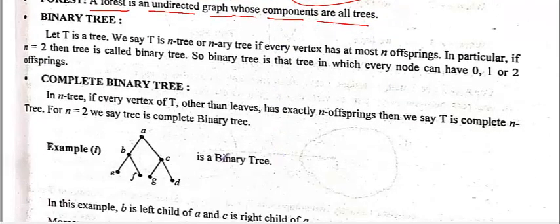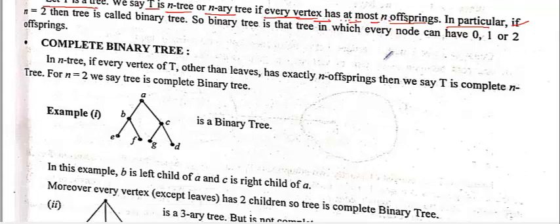It is the binary tree. So let T be a tree, and say T is an n-ary tree, if every vertex has at most n offspring.